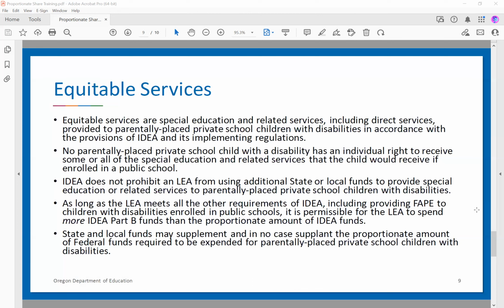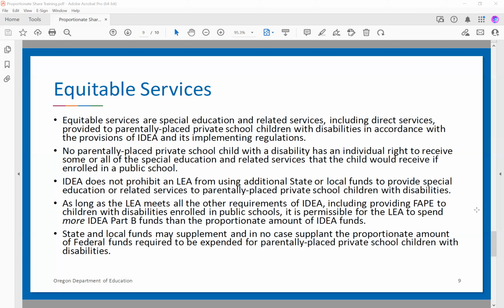And the IDEA does not prohibit an LEA from using additional funds to provide education or services. So if your IDEA award gives you your proportionate share, say for those 3 students, but one of them has a more expensive program, but the LEA wants to be able to provide that, you can use more of your state or local funds to provide those services. As long as you as the LEA are meeting all the other requirements of IDEA, including FAPE, it is permissible for the LEA to spend more IDEA Part B funds than the proportionate amount of IDEA funds.